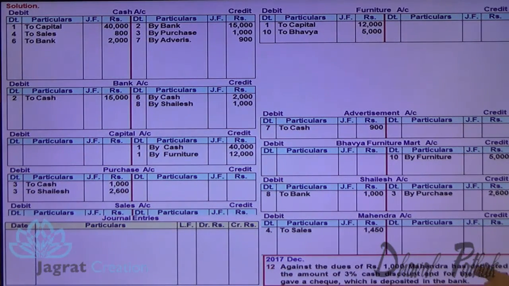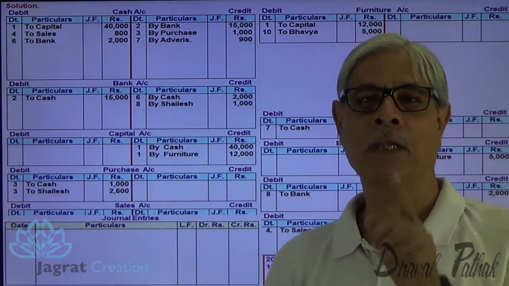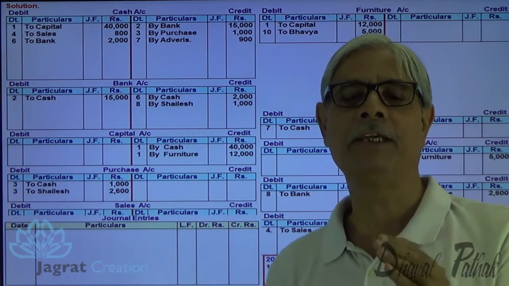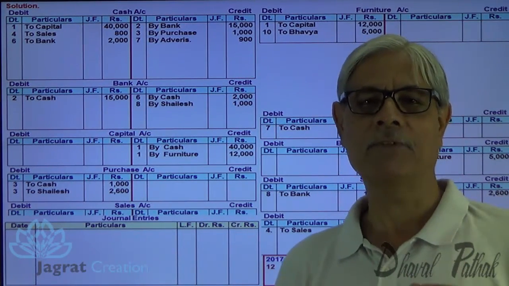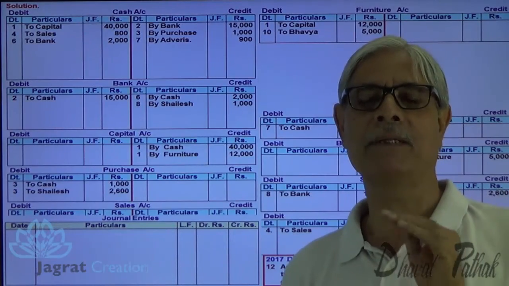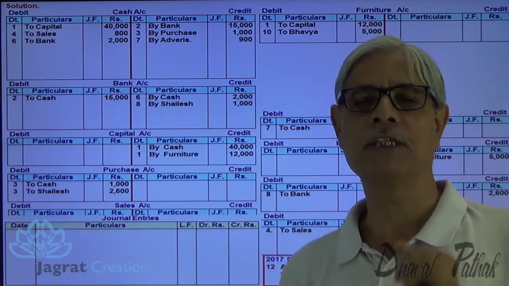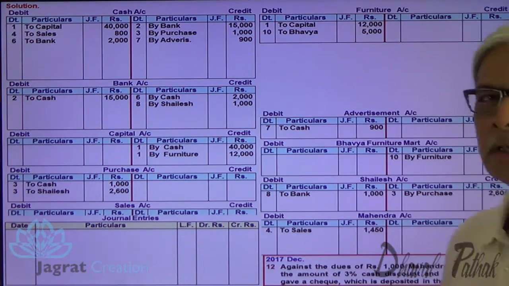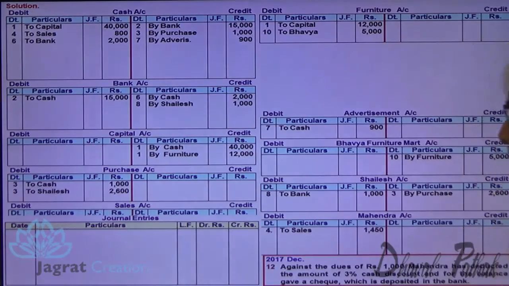Against the dues of 1,000, Mahendra has deducted an amount of 3% cash discount, and for the balance gave a check which is deposited in the bank. Now this is an important transaction. In Mahendra account, I have got a right to receive 1,450. He pays me 1,000, and at the time of payment of 1,000, he claims a concession of 3%. So 1,000 minus 3% cash discount, I am going to receive after deducting the amount of discount. Let me work. Now let me prepare a working for cash discount.